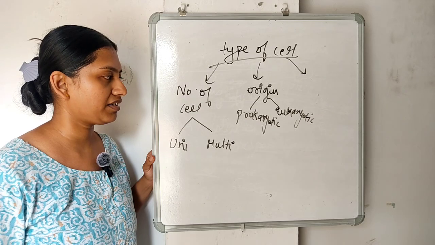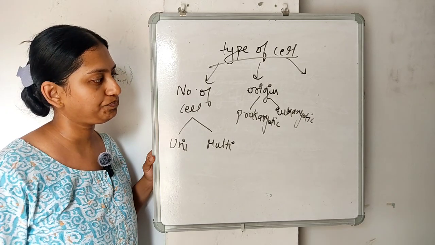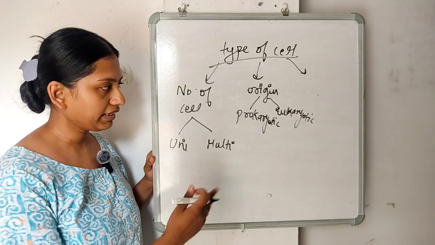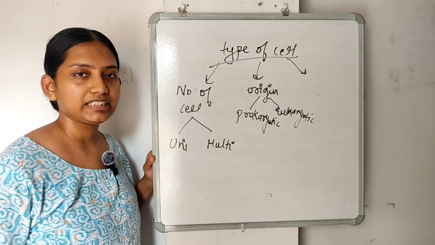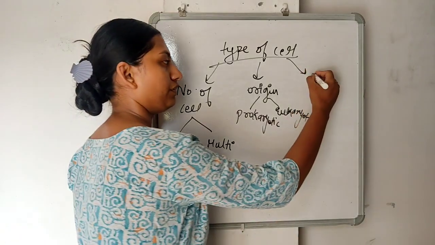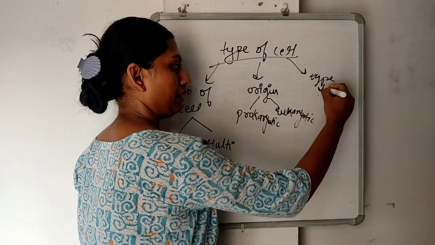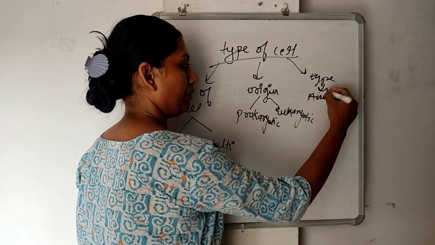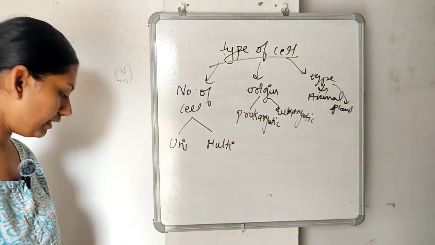So unicellular, multicellular, prokaryotic, eukaryotic. These are the types of cells on the basis of type, like animal and plant, because we are also considered under the animals category.